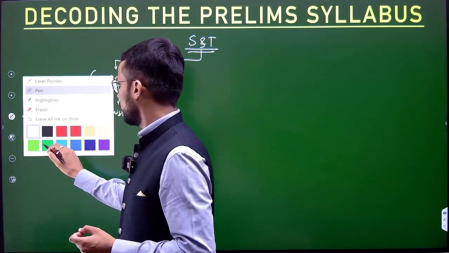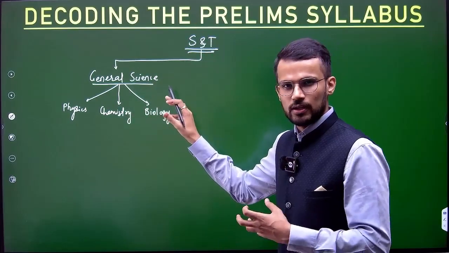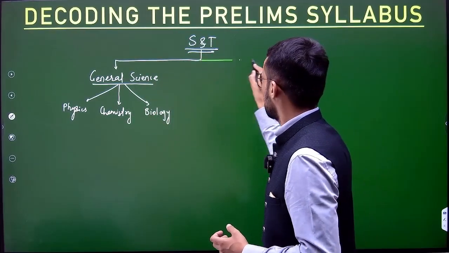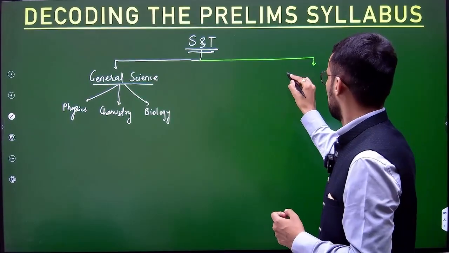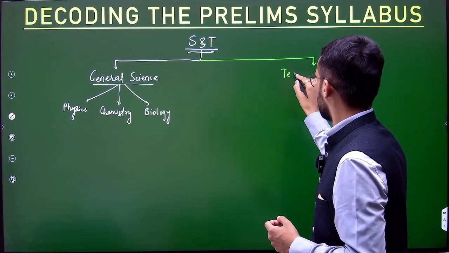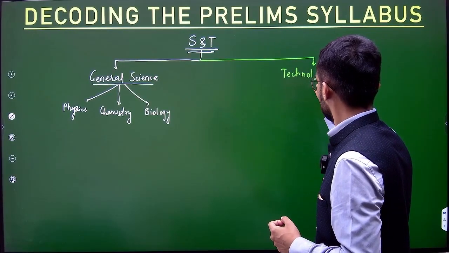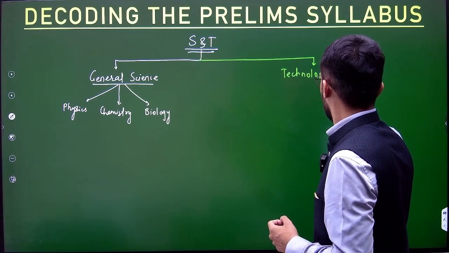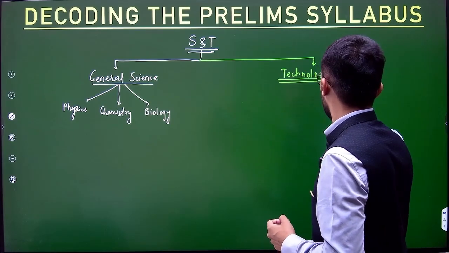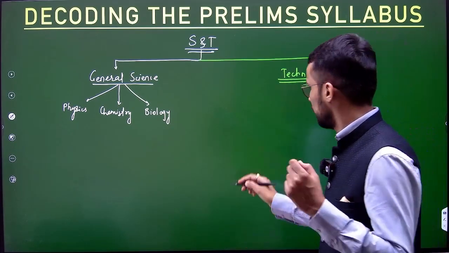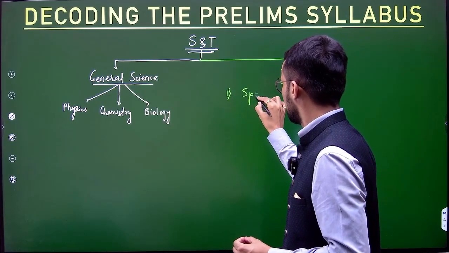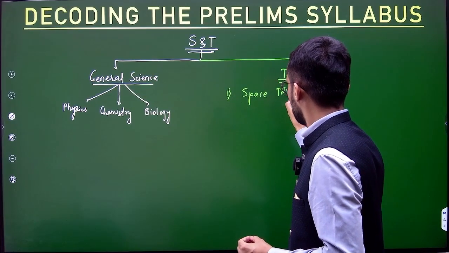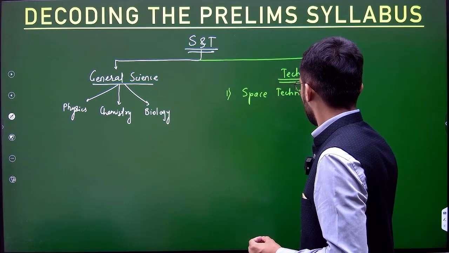And apart from general science, for science and technology, it is also important to prepare for different technologies. What kind of technologies will you have to prepare for? Firstly, you should be aware of space technology and related developments.